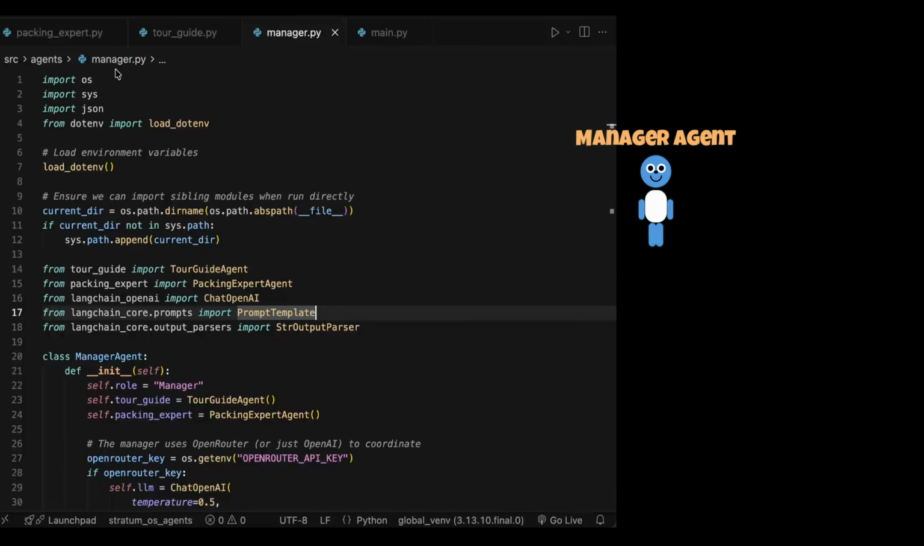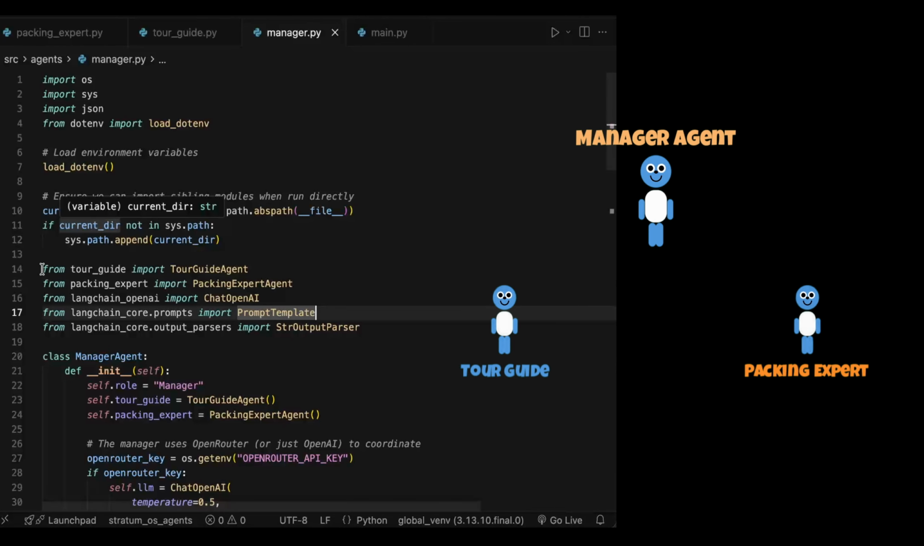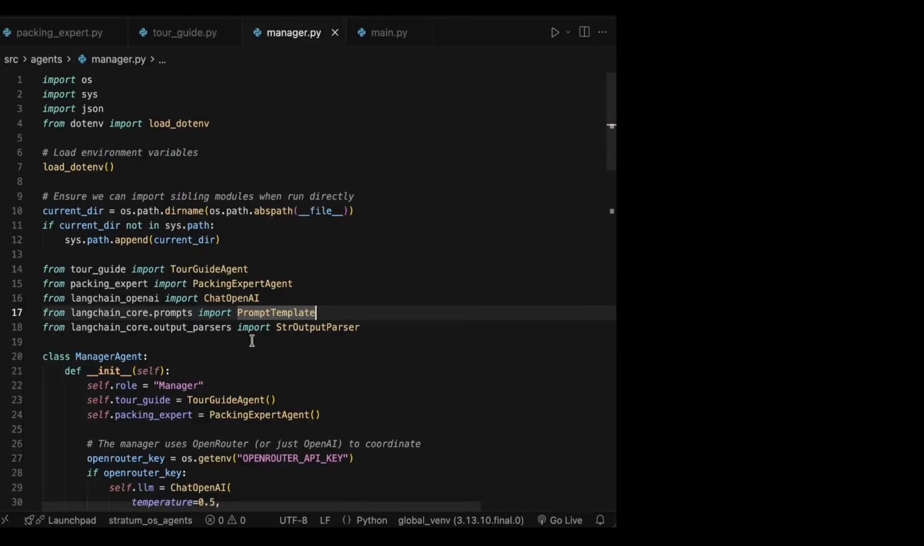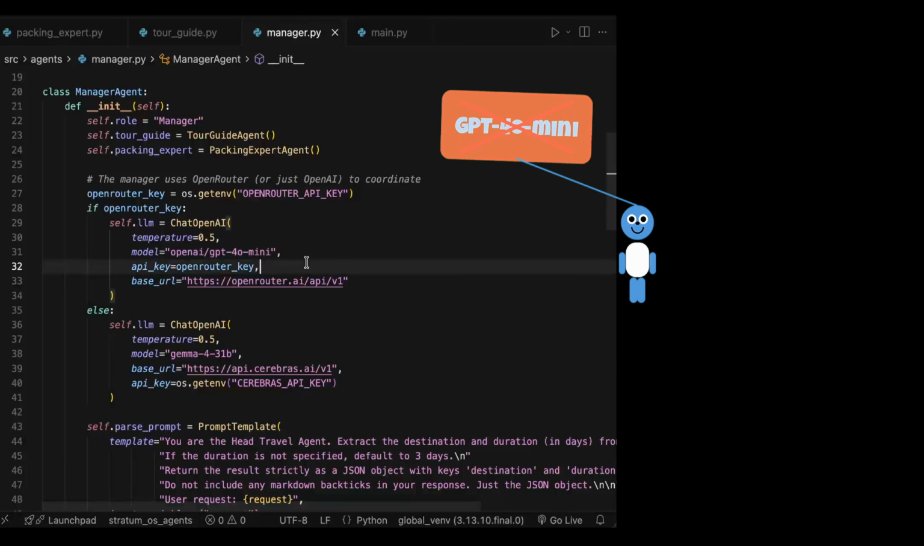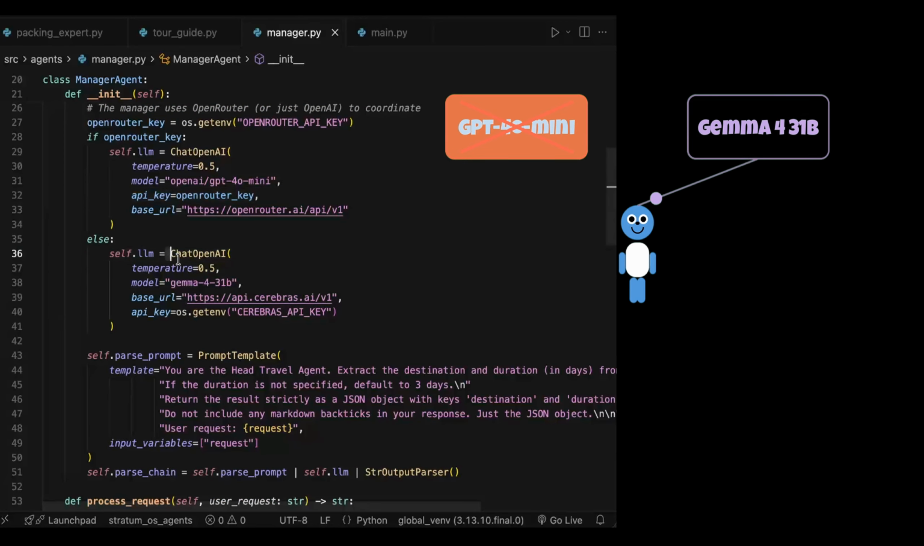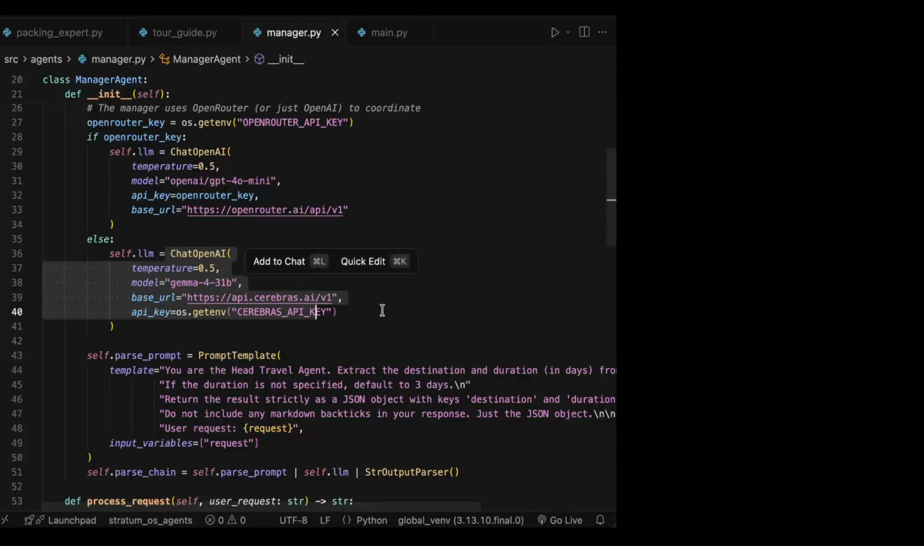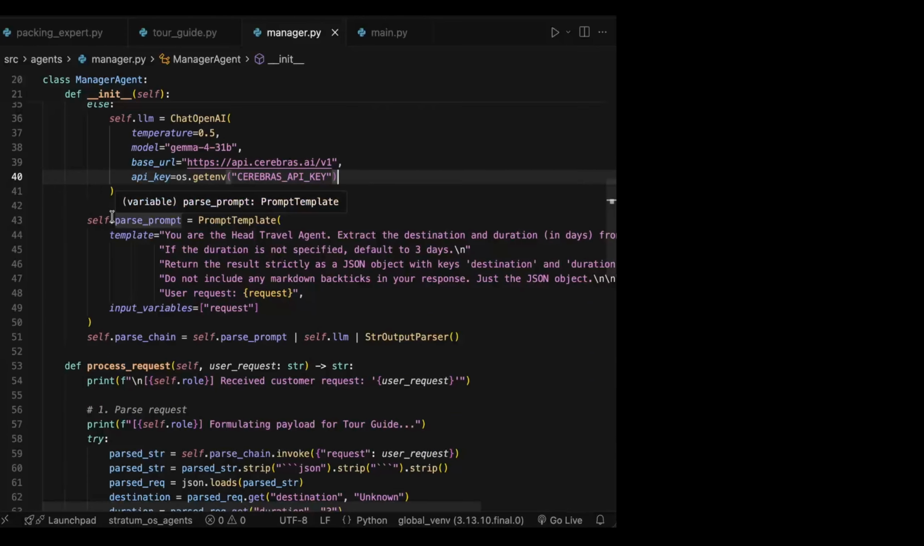Our manager agent. First things first, you can see we imported our tour guide and packing expert agents also. So the manager agent can delegate tasks between them. And now we have GPT-4o Mini as the model of the manager. If this fails for some reason, then we can fall back to our Gemma 4 31 billion parameter model also. No problem.